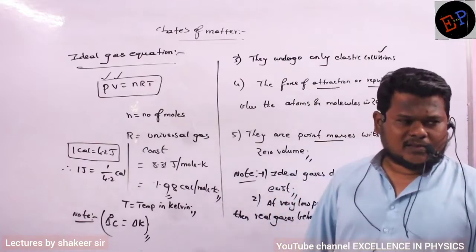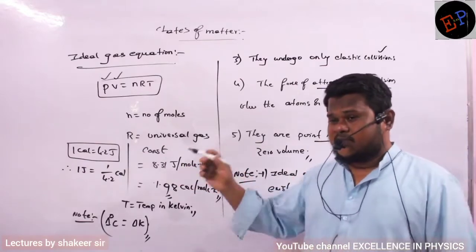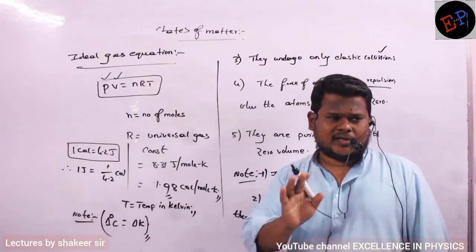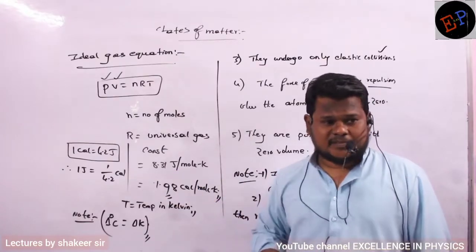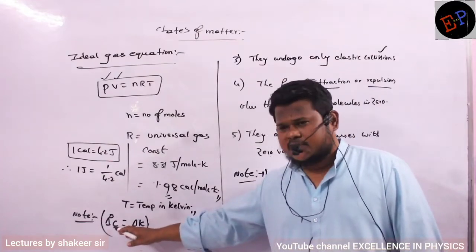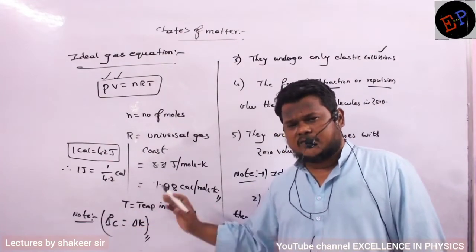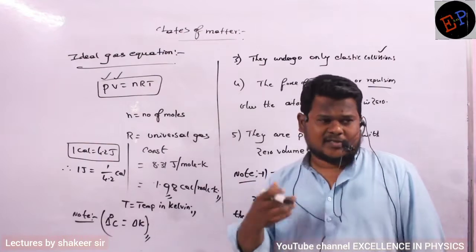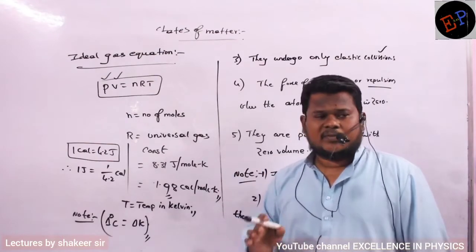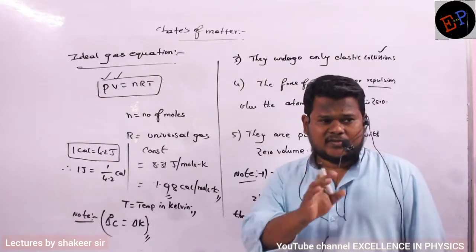What is the reason? See ma, the temperature in Celsius magnitude and temperature in Kelvin magnitude are not equal. But change wise they are same. Are you able to understand? Because if I rise 1 degree in Celsius, 1 Kelvin also will rise. Divisions are same in Celsius and Kelvin. But temperatures are not same. The magnitudes are not same.